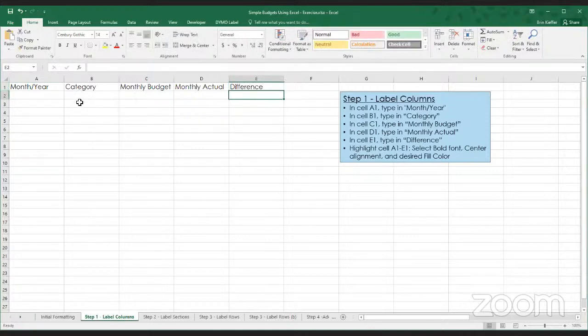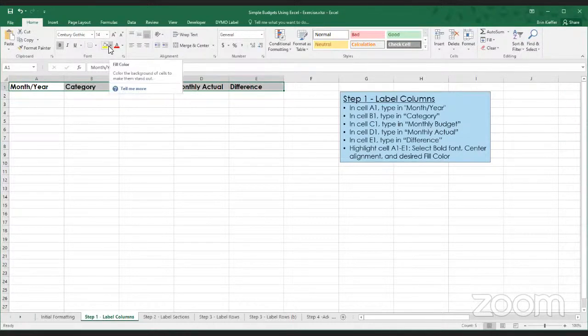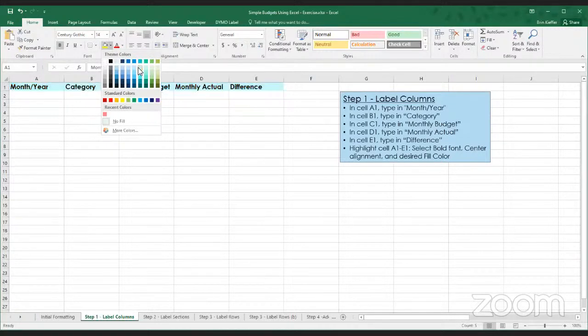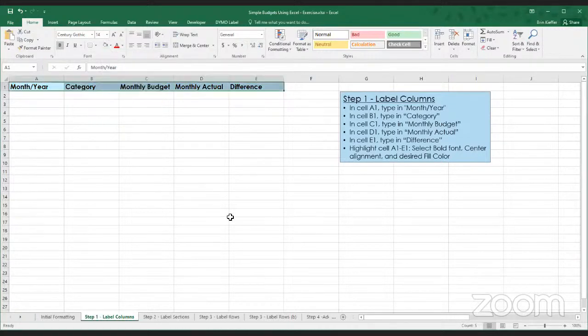Now, we may like that formatting or we may want to change it. In this case, we'll highlight all five of those cells and select bold. You can change the formatting up here accordingly. We can also choose a fill color by selecting this little paint bucket, dropping it down, and we'll just choose this nice blue color for the time being. All right.